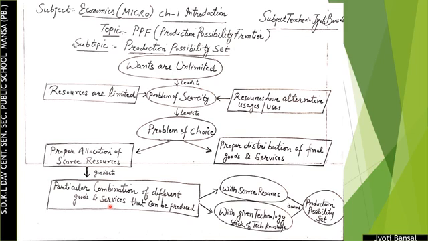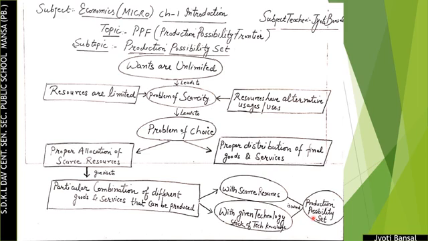And now the producer wants to produce the particular combination of different goods and services which are possible with scarce resources and with given technology, means the stock of technical knowledge. It is called production possibility set.